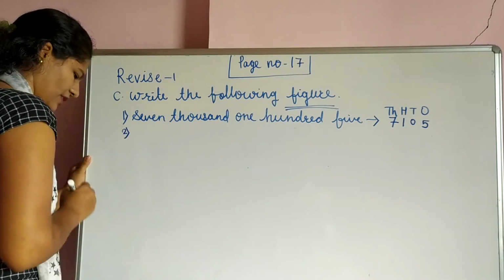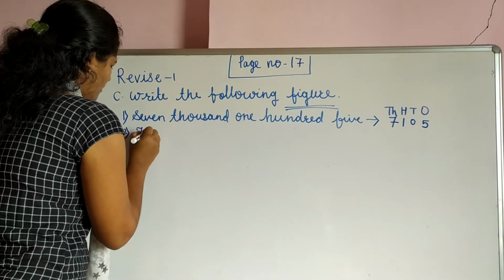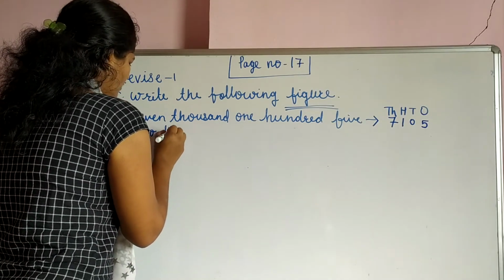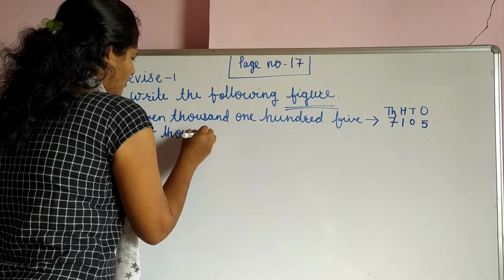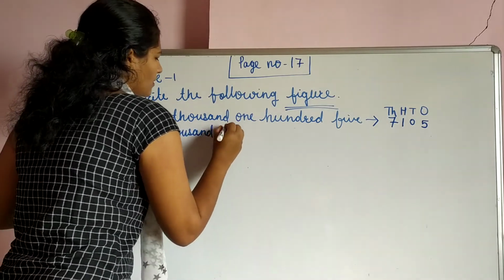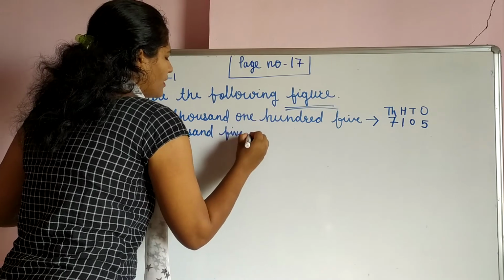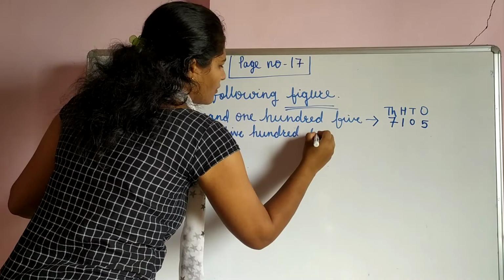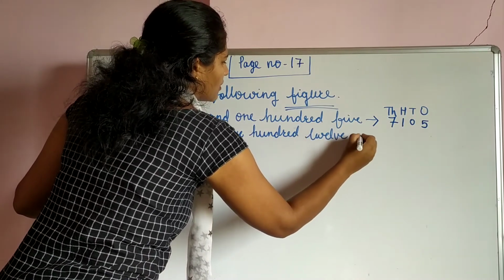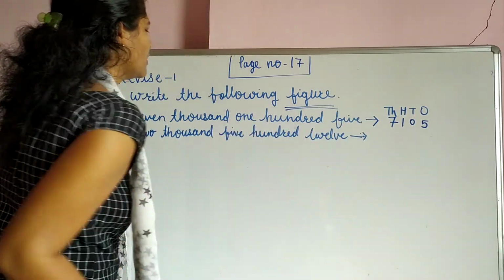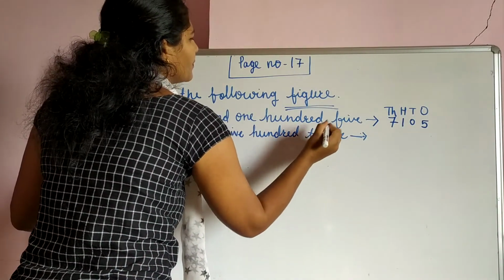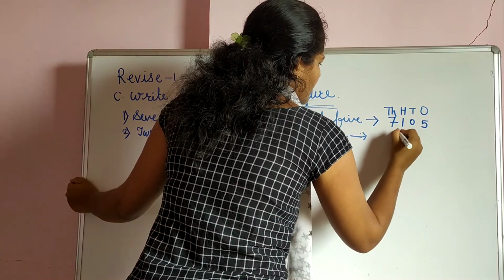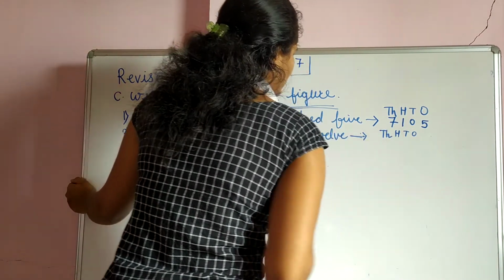Now second one, 2,512. So here also we do the same thing. We write places first: ones, tens, hundred and thousand.